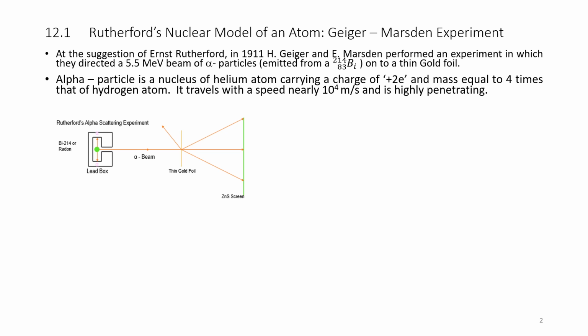An alpha particle is the nucleus of a helium atom carrying a charge of +2e and a mass equal to 4 times that of a hydrogen atom. It travels with a speed of nearly 10^4 meters per second and is highly penetrating. This beam of alpha particles was passed through a thin gold foil, and it is incident on a zinc sulfide screen as shown in the figure.